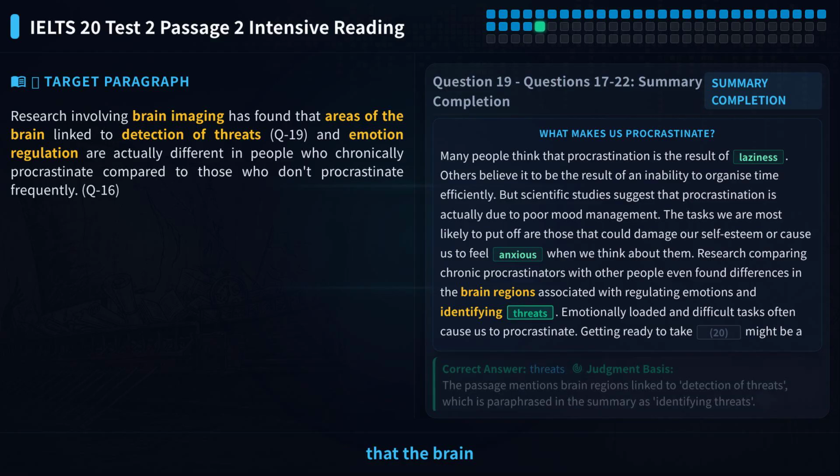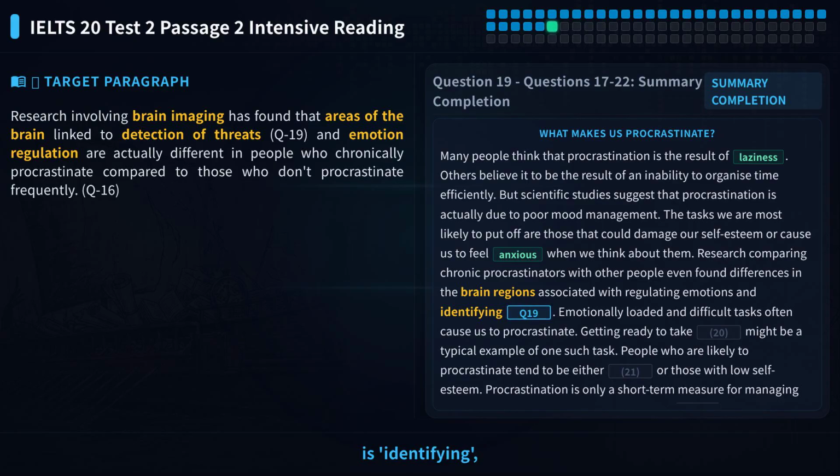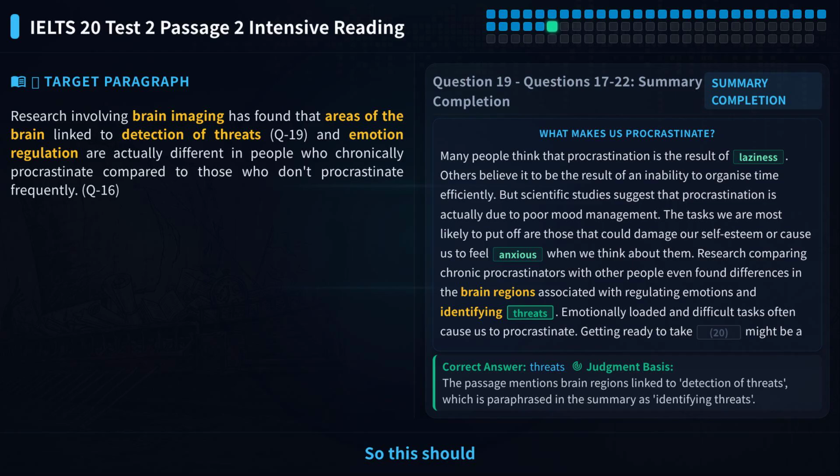The summary says that the brain areas responsible for identifying something and emotion regulation are different in chronic procrastinators. Please pause the video and try to fill in the blank yourself first. Before the blank is identifying, and after it is, and emotion regulation. So this should be a noun, and it is something that brain areas are responsible for identifying. Based on common sense, the brain is responsible for identifying dangers or threats.